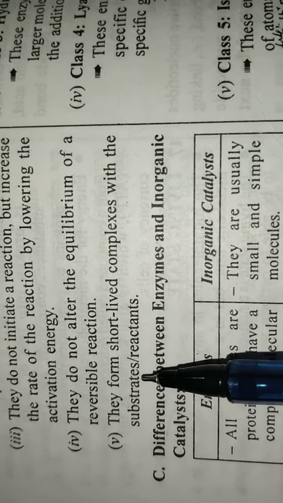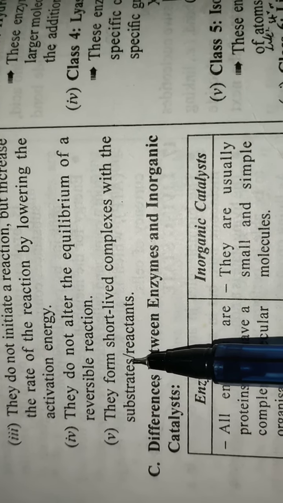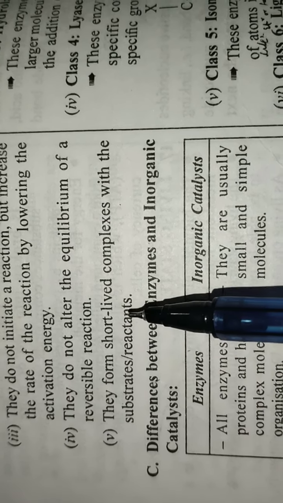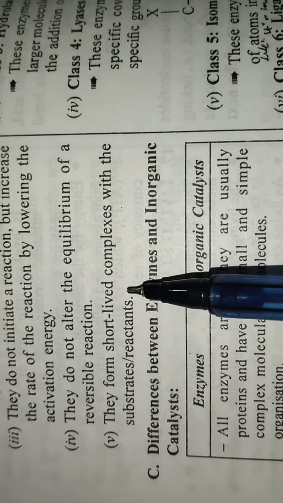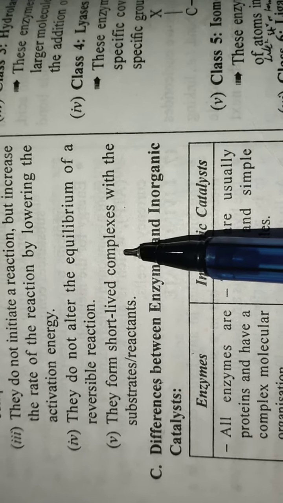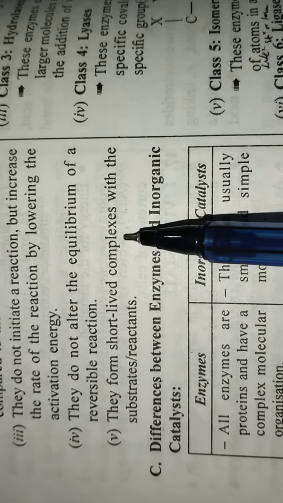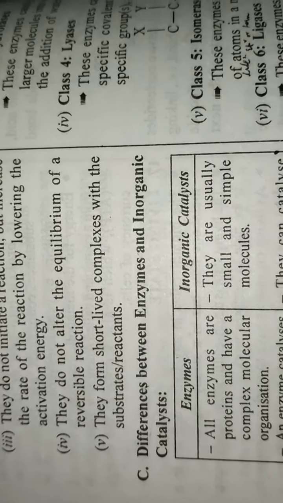First they form the enzyme-substrate complex, then the enzyme-product complex, and finally they release the product and withdraw themselves from the reaction. How I am showing it: suppose this is the reaction of substrate and enzyme.